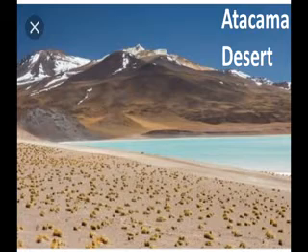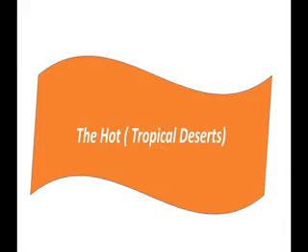Next are the hot tropical deserts. Let us discuss the hot tropical desert. Most of the hot deserts are located between 15 degrees and 30 degrees latitude, and this area is considered as the equatorial region.